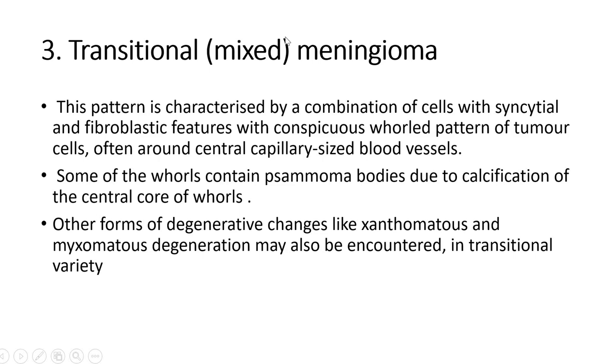And the transitional is a mixed meningioma where you have features of both meningothelial meningioma and fibroblastic meningioma. So you can have a whirling pattern, a syncytial pattern, fibroblasts arranged in parallel interlacing fascicles, and psammoma bodies. All these can be present in a transitional meningioma. Certain degenerative changes like xanthomatous and myxomatous degeneration can also be seen in the transitional variant. There are other types in the big list I've given you; the other variants are angioblastic and anaplastic meningioma.